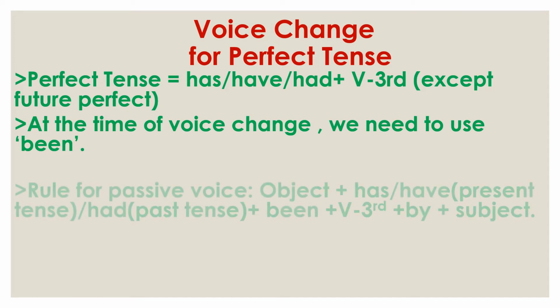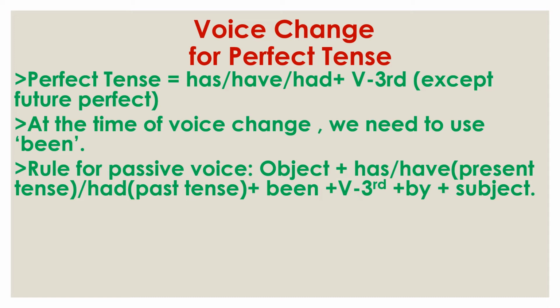Now see the rule for passive voice. Here we find at first the object, then has or have in present tense, or had in past tense. So among these three, we need to use only one. Then been, then the verb third form, then by, then the subject.